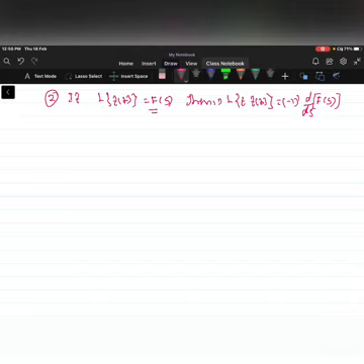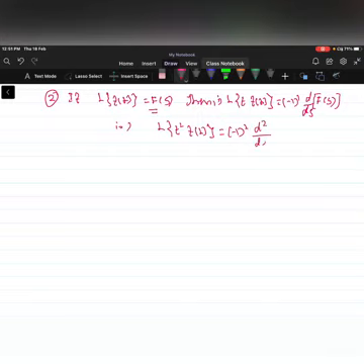This is the first case. Second case: suppose Laplace of f(t) is equal to F(s), then Laplace of t² f(t) is (-1)² d²/ds² of F(s), and so on.